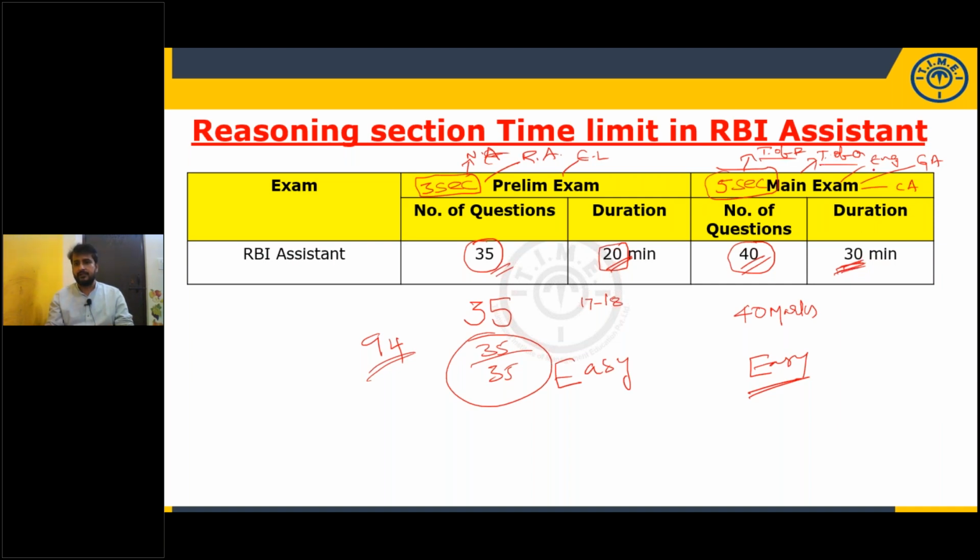For all these 3 sections, you will have 30 minutes. Whereas for general awareness, you have 25 minutes. For current affairs and computer awareness, you have only 20 minutes, and in all you will get 40 questions. So total 200 questions, 200 marks, and the overall time limit is 135 minutes. Okay, so this is about the time limit.